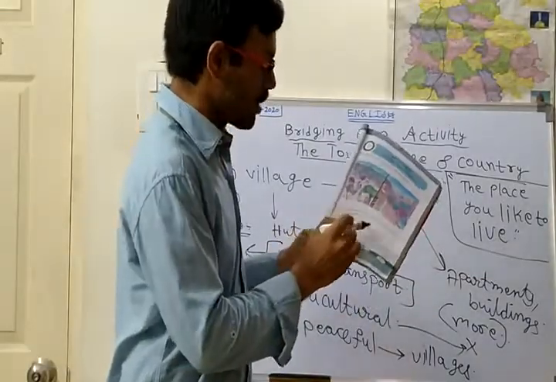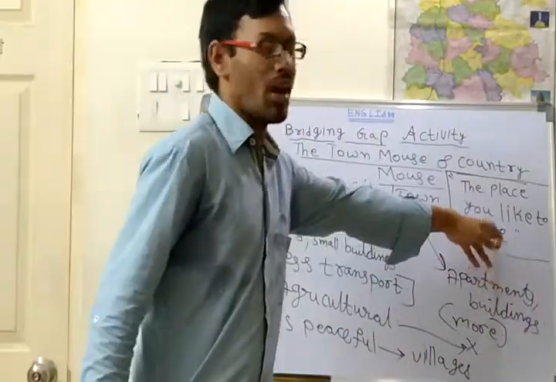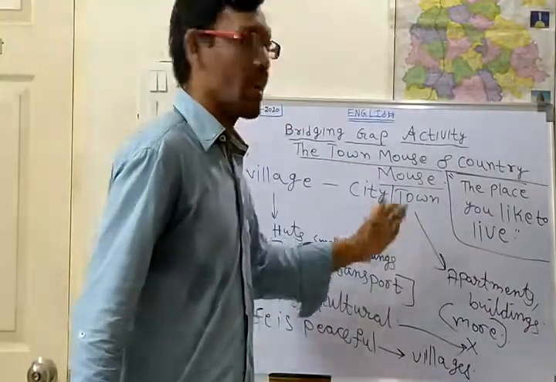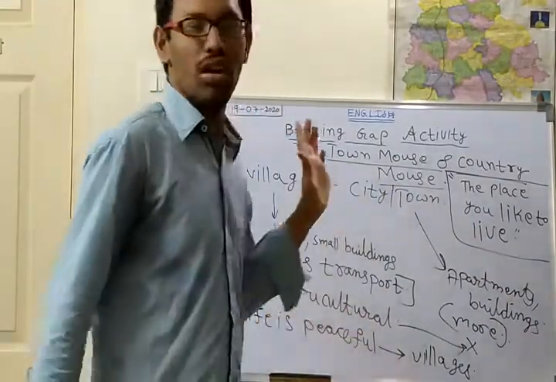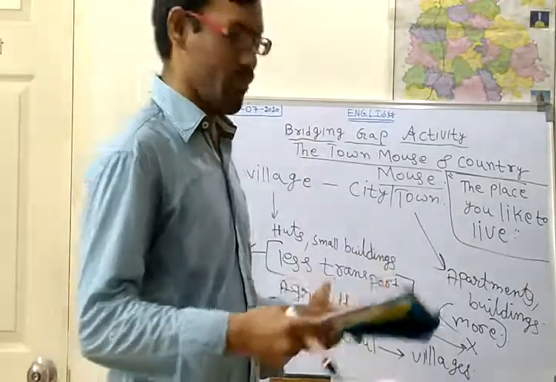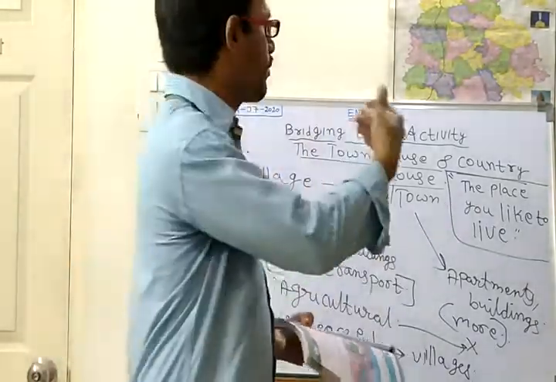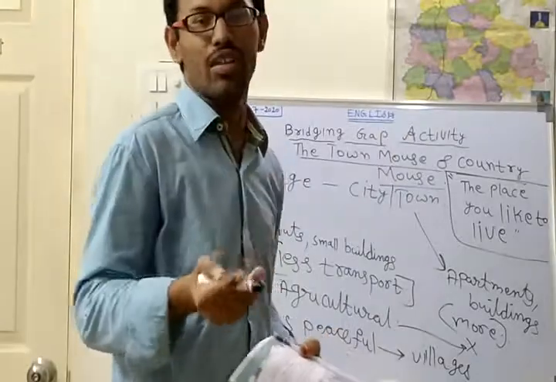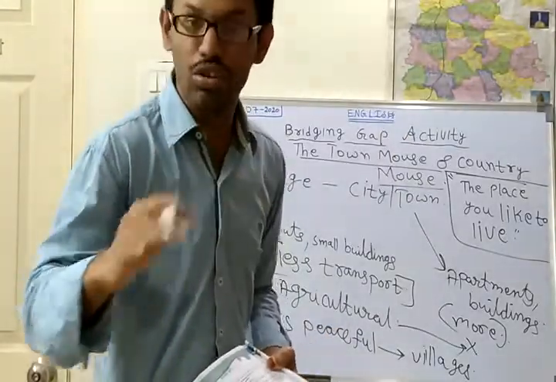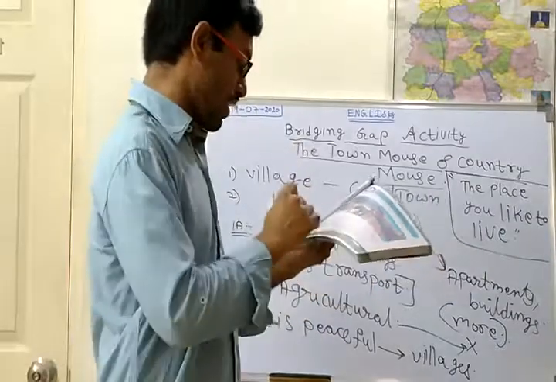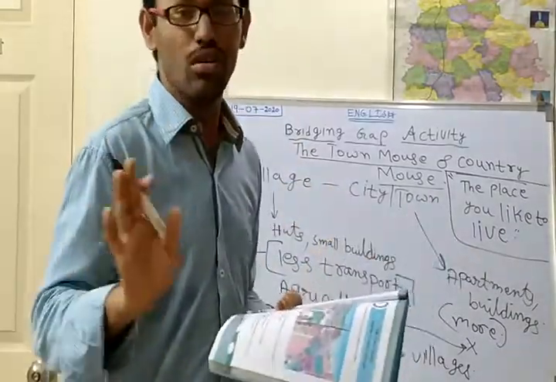The place you like to live, either city or village, and give reasons. Keep the heading Reasons and write down your answer. Okay, because there I will be seeing so many agricultural fields, I will be seeing less transportation. Like that you write down. So that is about today's homework.